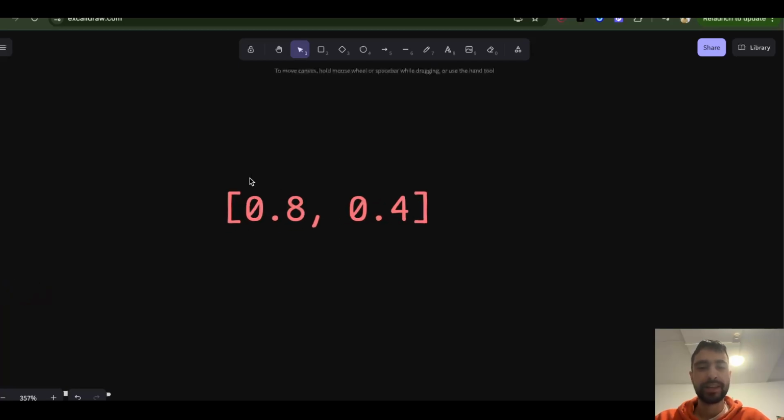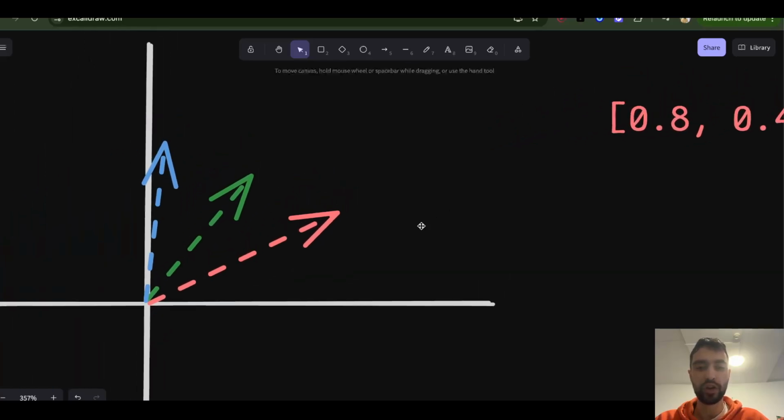Vector. This is a vector. A vector is an array of numbers. A vector can also be a point in a coordinate system. So if this is your key, it has two values, which means this can be the x value and this can be the y value on the coordinate system.